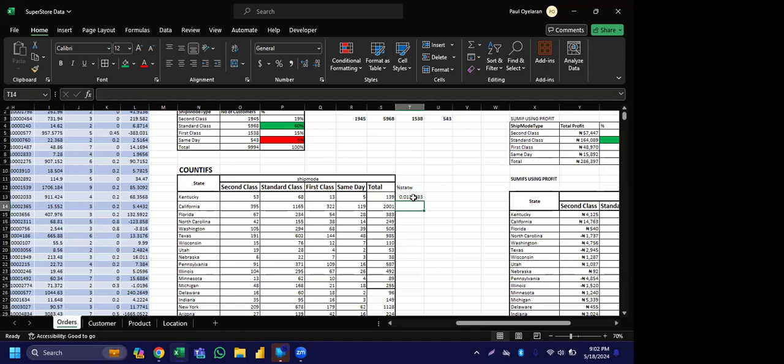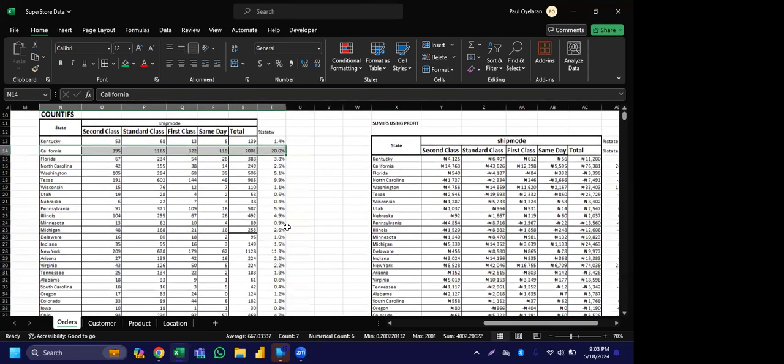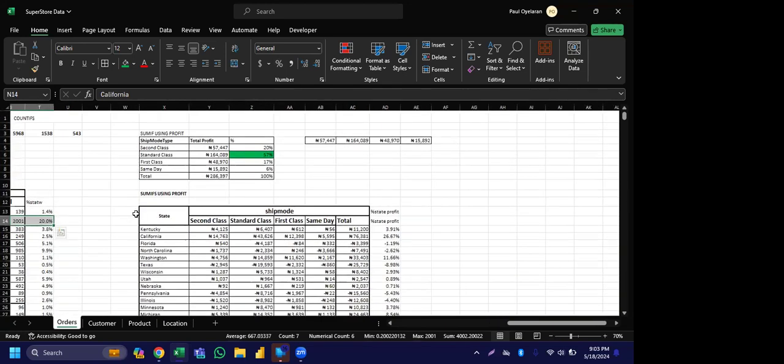Then you run it. If you click your percentage here too, you can see now 20%. You can see that this one is the highest. California will be the highest here because we're having 20%. So that's how we come to the end of Countifs and Sumifs. If you have any questions, feel free to ask before we call it a day. We will meet another time next week to learn more.